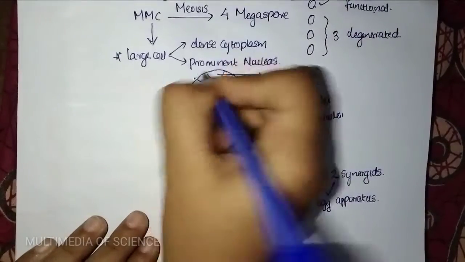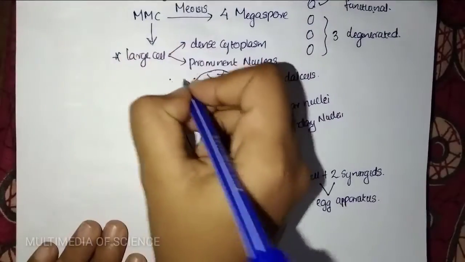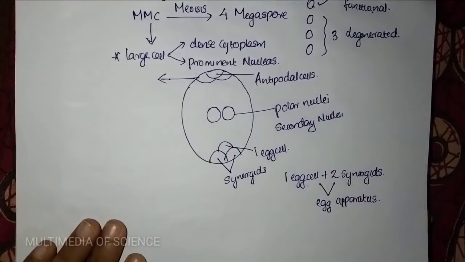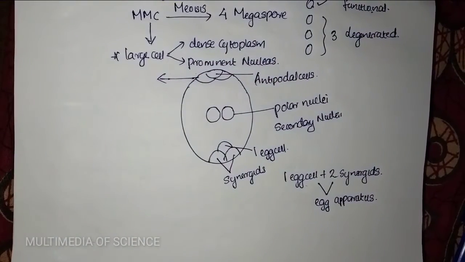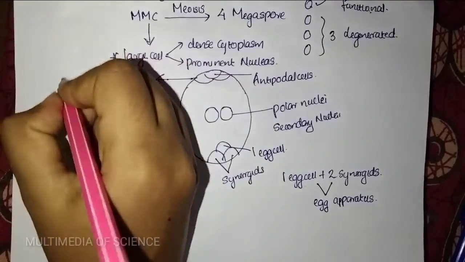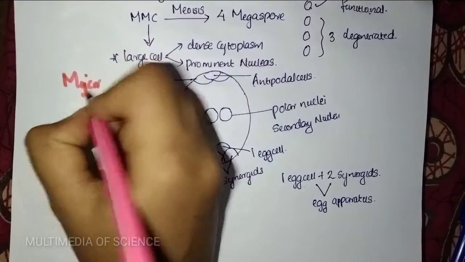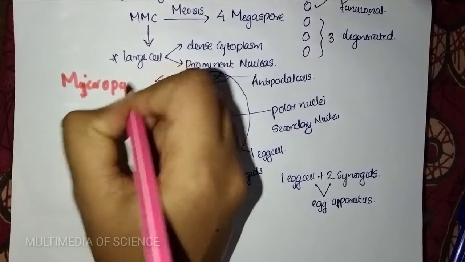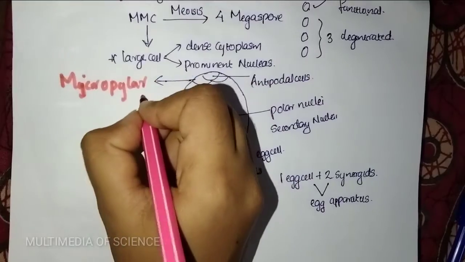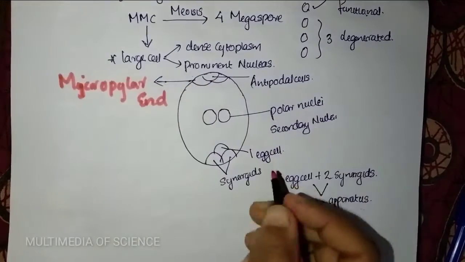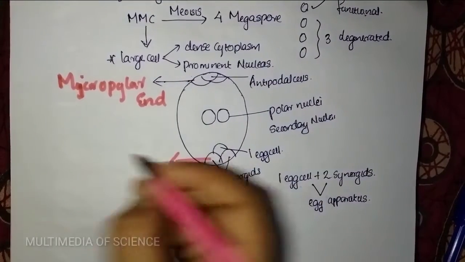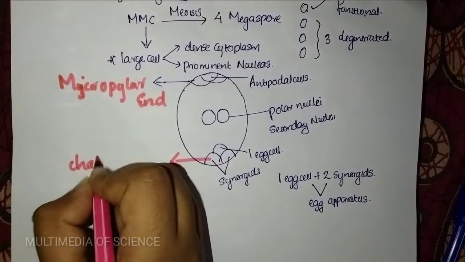So this is the micropylar end, and this is the chalazal end.